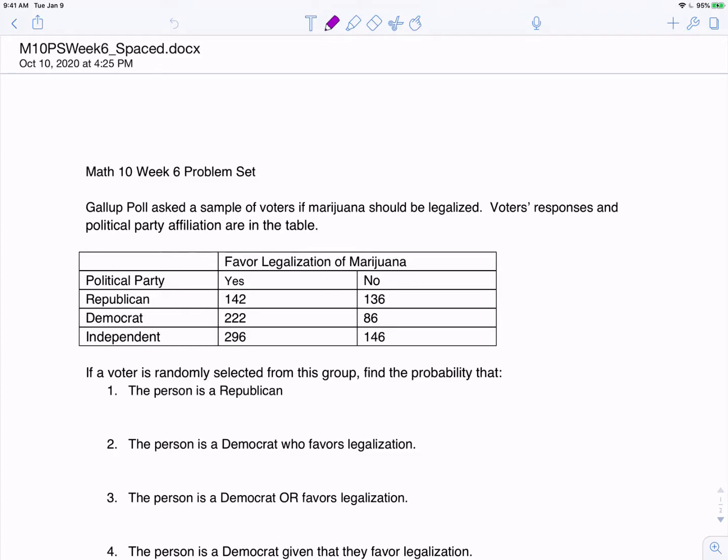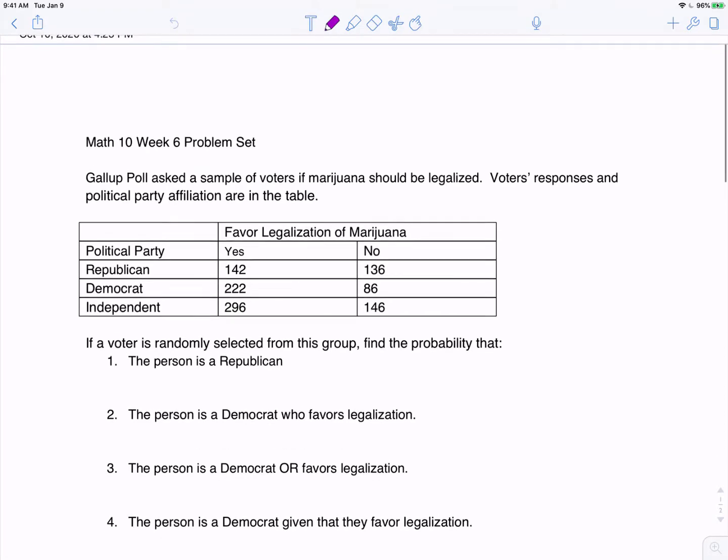So this problem set uses the data from the Gallup poll shown in the table. So let's go over the answers. If a person is selected randomly from this group, find the probability that the person is a Republican.